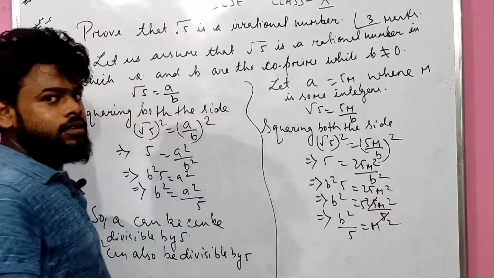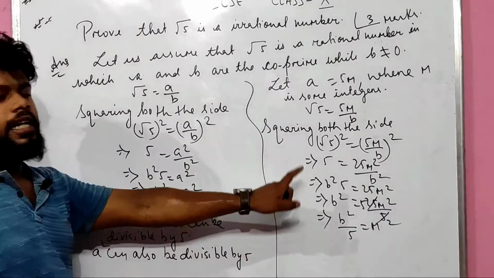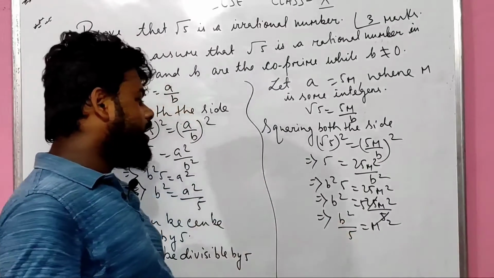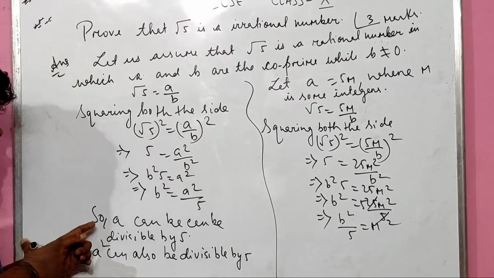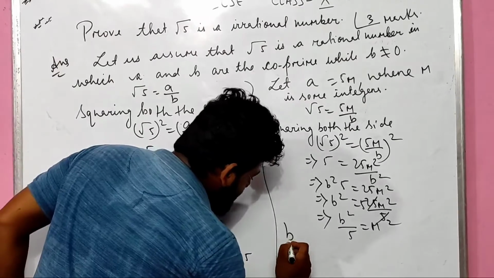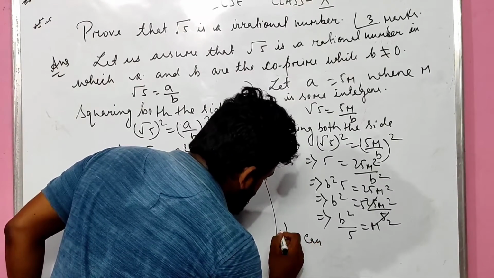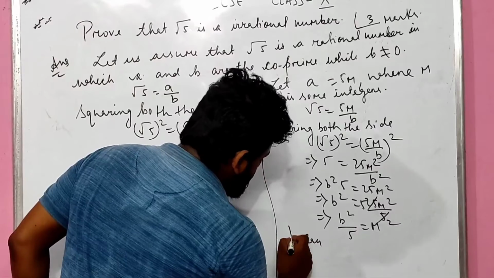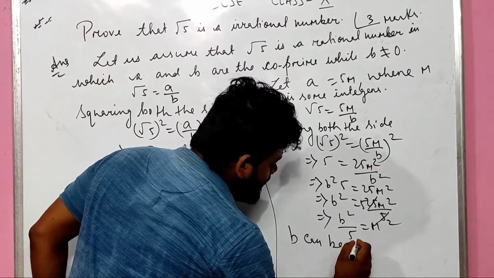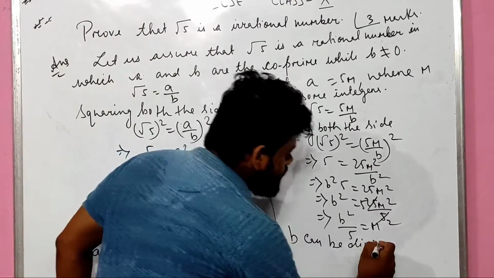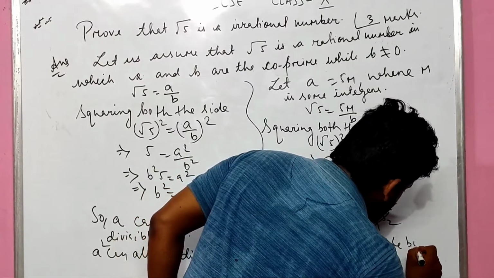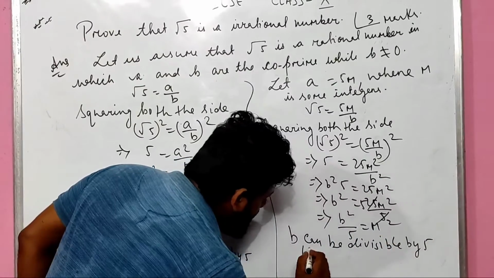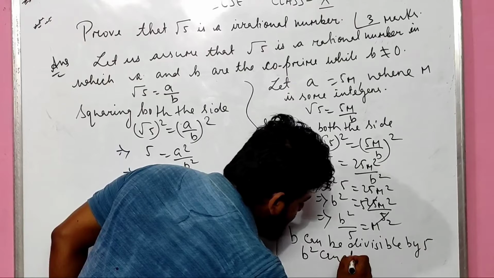Is it clear? I think you will know this. So what we concluded is that b can be divisible by 5.